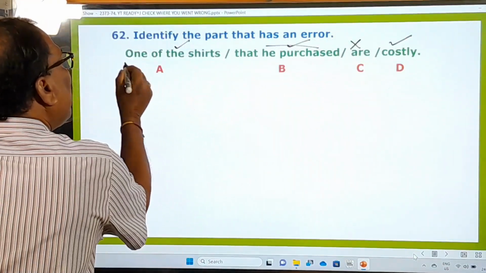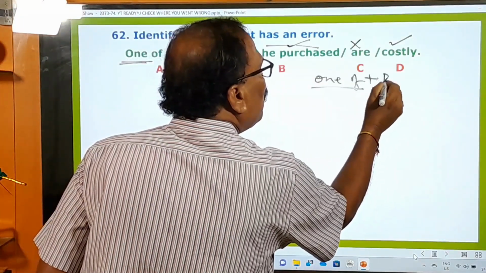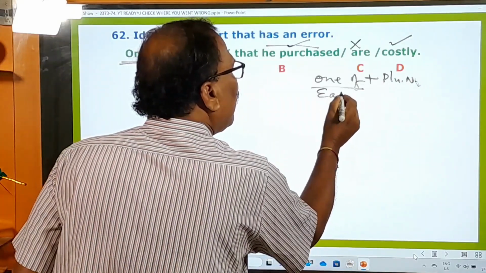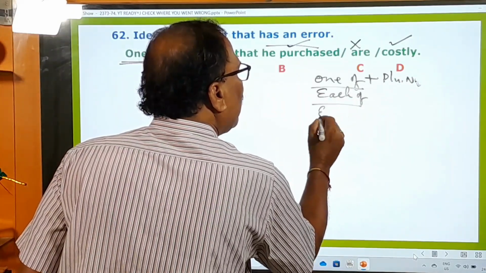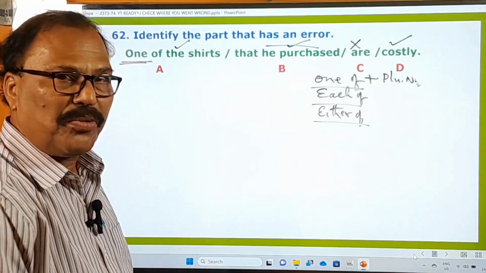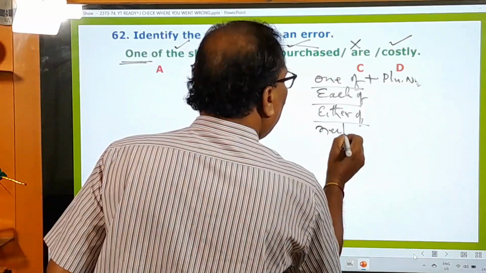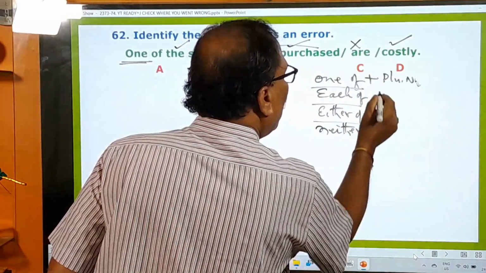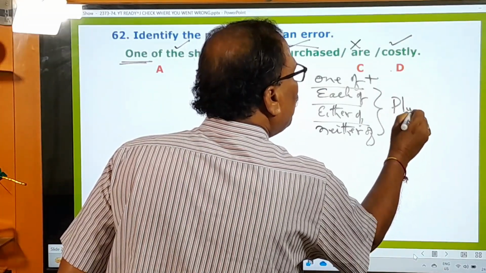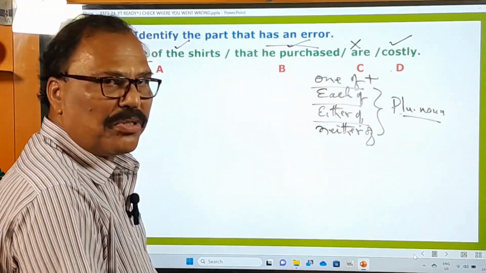Whenever the sentence begins with one of plus a plural noun, and also each of, either of, because it will be helpful to you for your future examinations, and that's why I'm giving all these things here. And neither of. After all these, only a plural noun will be used.